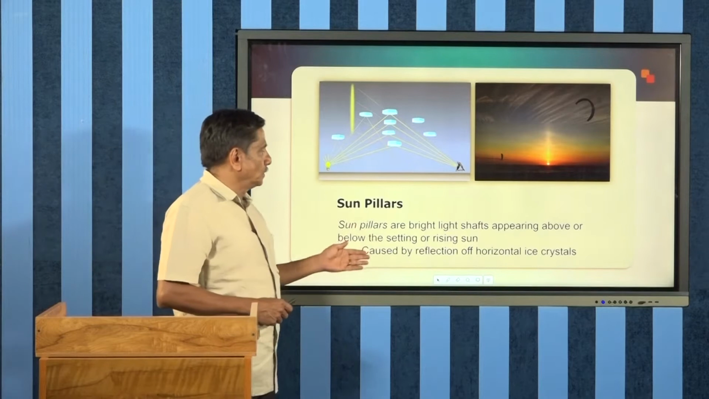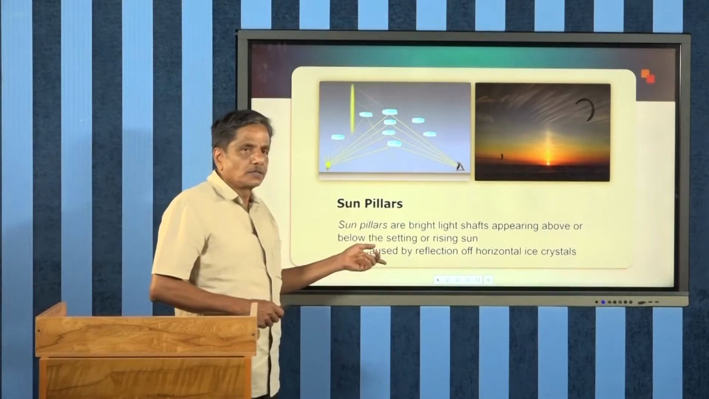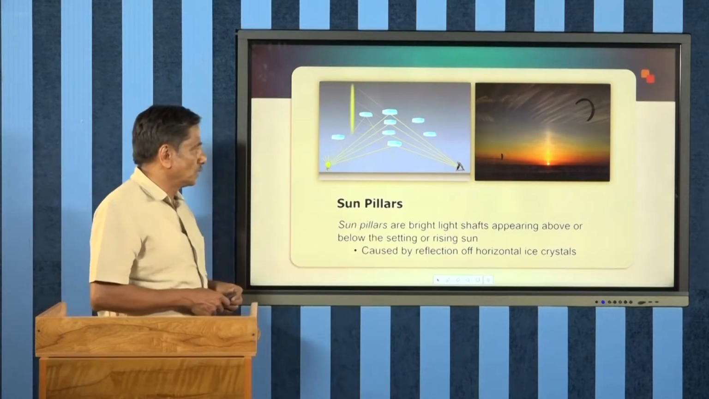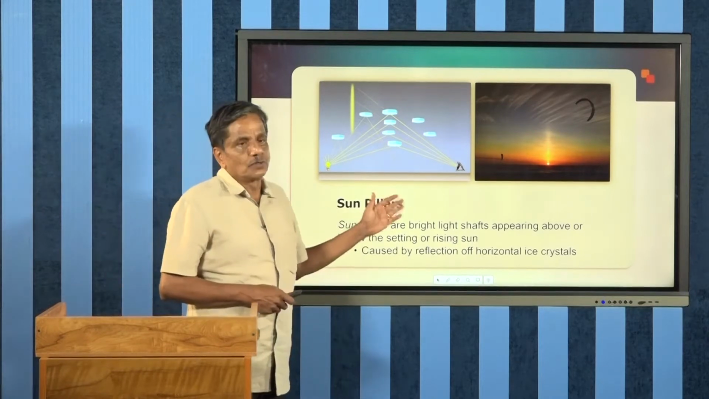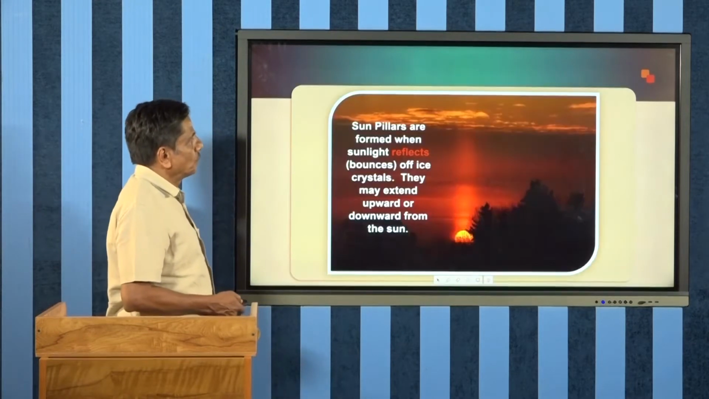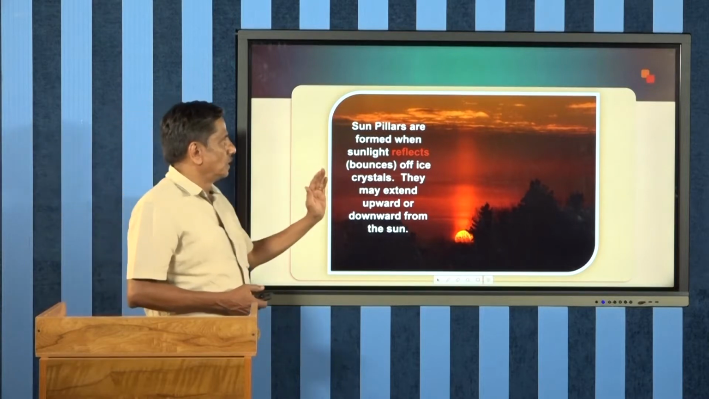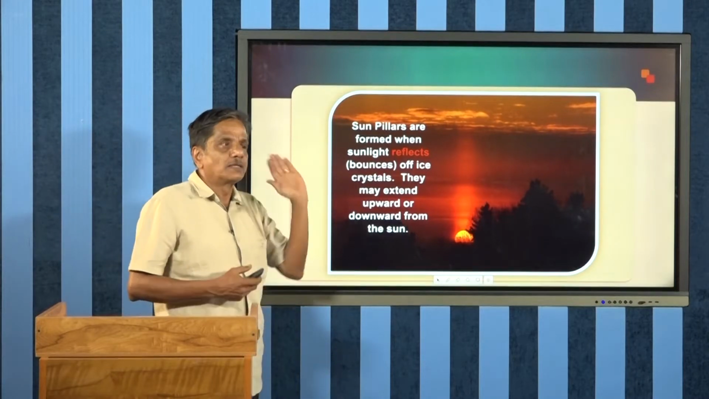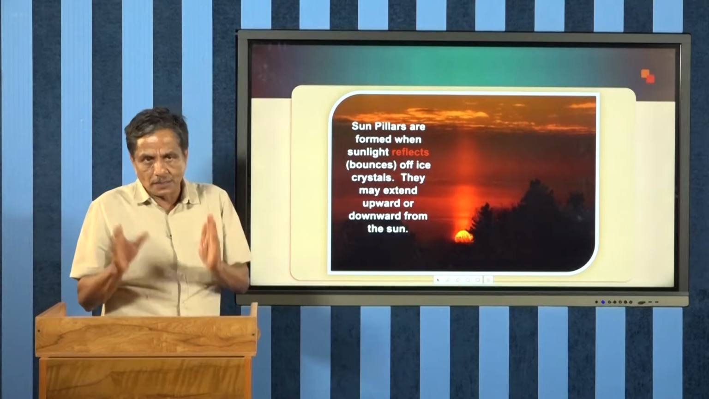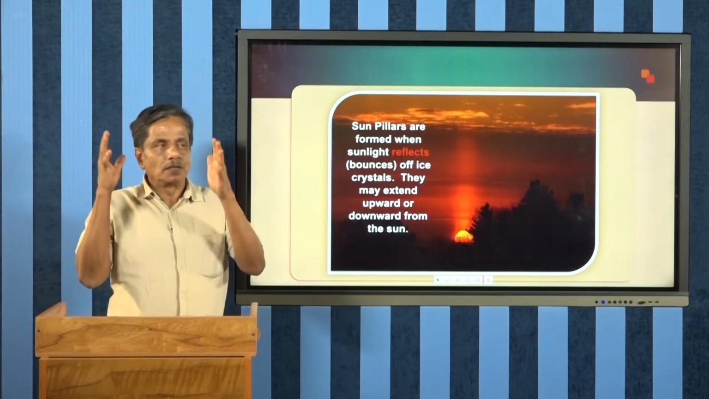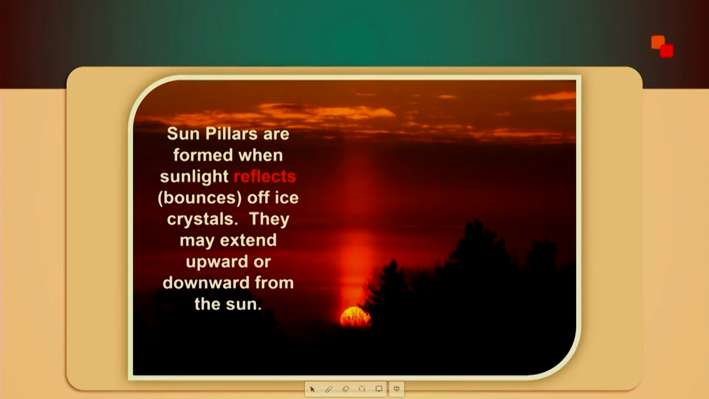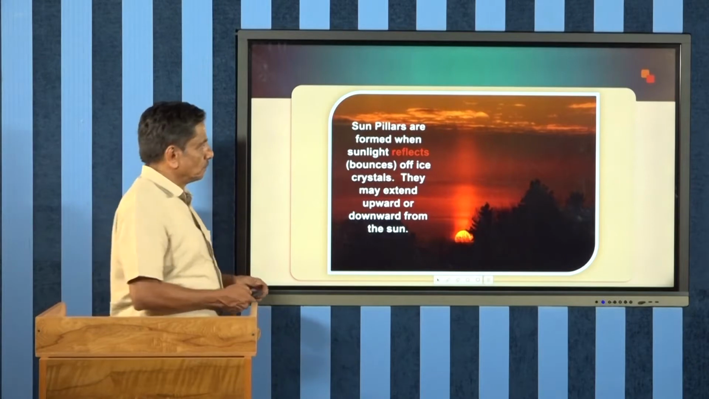This is observed during the setting and rising of the sun, and is caused by the reflection from horizontal ice crystals. Sun pillars come from ice crystals formed in clouds. These clouds are at a large height, so they will not produce rain. Therefore the condition of the atmosphere is very stable, and we can observe fair weather during this situation.